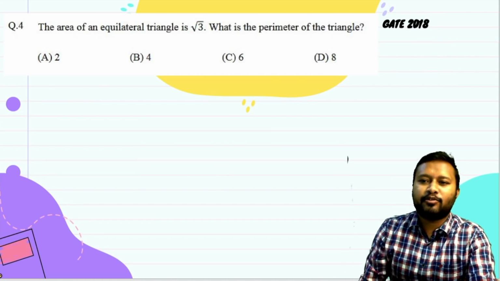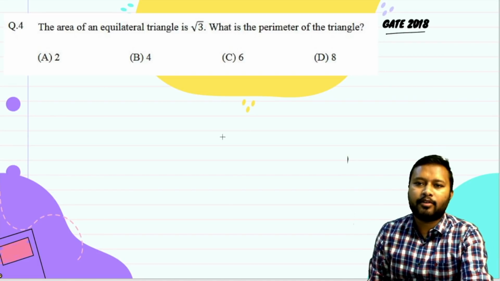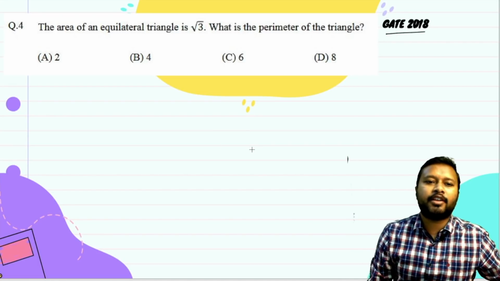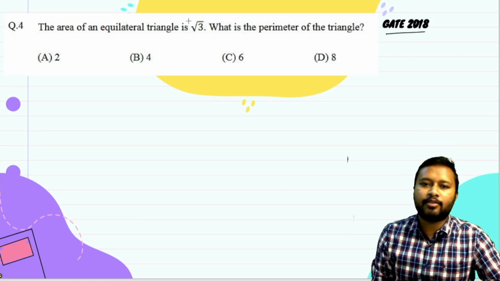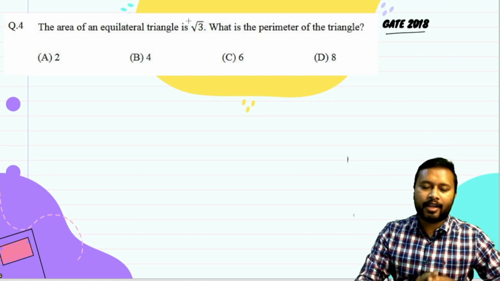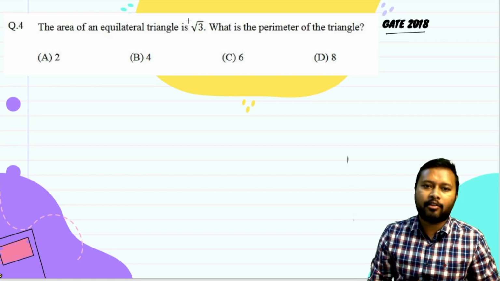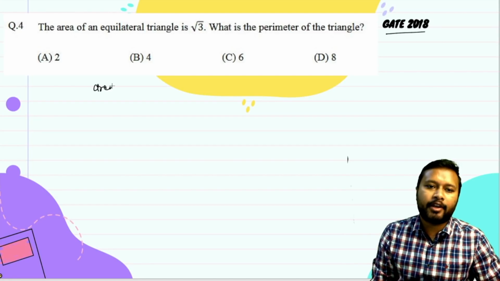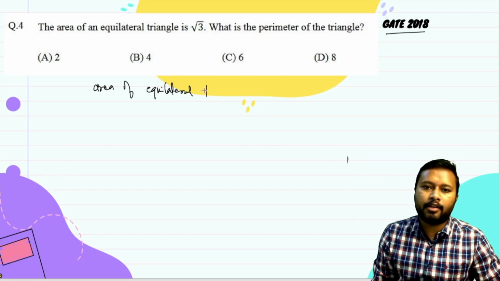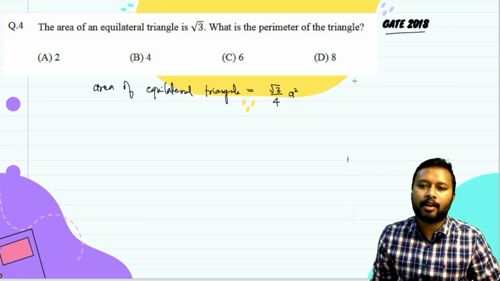Alright guys, let's try to do the next question which was asked in your GATE 2018 exam. The question says that the area of an equilateral triangle is √3. What is the perimeter of the triangle? Now if you remember the formula, the area of an equilateral triangle is given by √3 upon 4 times a squared, where a is the side of the triangle. So if this is the triangle, all the sides are of a unit.